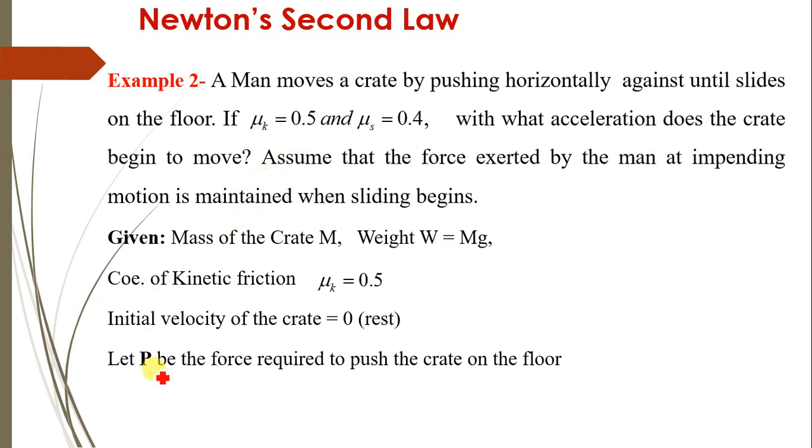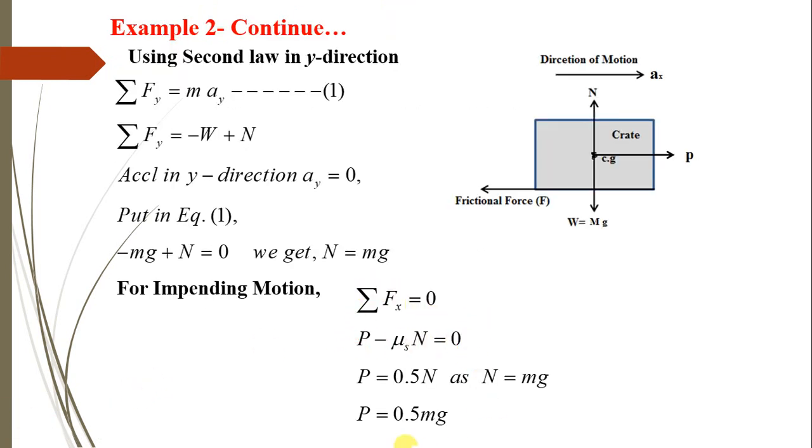Now let P be the force required to push the crate on the floor. So considering the crate over here, which is kept on this floor, P is the pushing force applied, which is shown by using the principle of transmissibility, to slide the crate on the floor. Then W is the weight of the crate acting vertically downward, N is the normal reaction acting vertically upward, and F is the friction force acting opposite to the direction of motion.